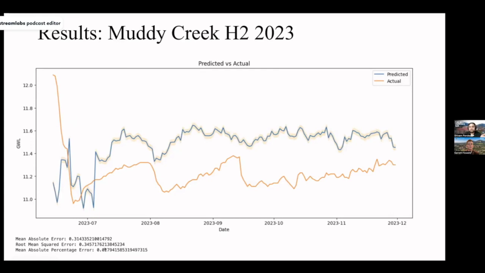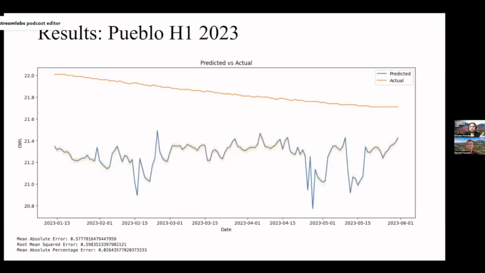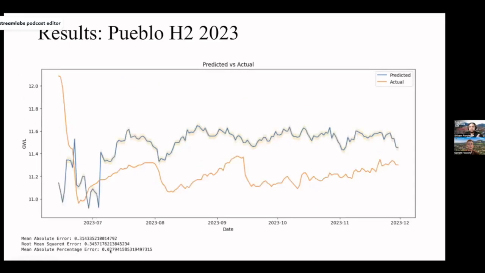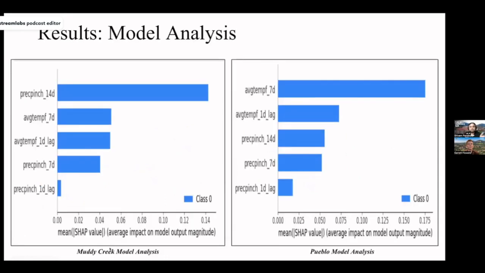Similarly, if we look at the results on Pueblo County data for H1 2023, this is the graph we have for predicted versus actual groundwater level. The error metric, the mean absolute error, is 0.57, and the percentage error is just 2.6%. And for H2 2023 for Pueblo County, the mean error drops to 0.31 and the percentage error drops to 2.6%.